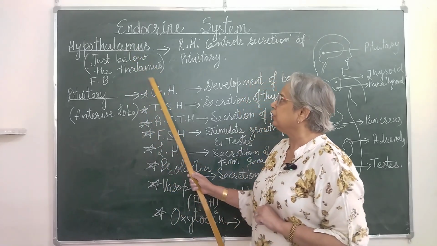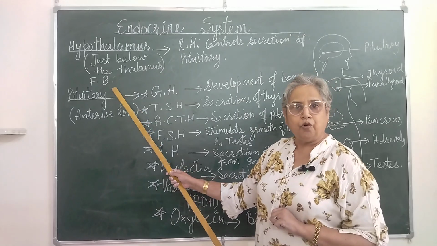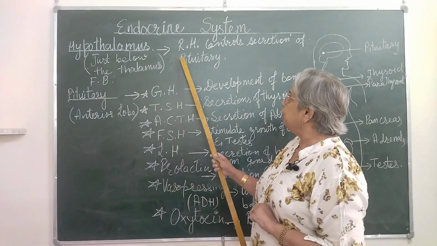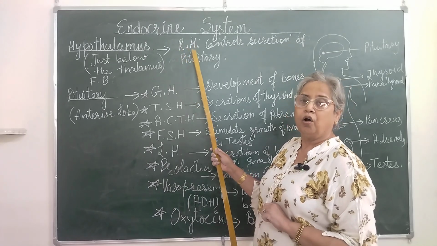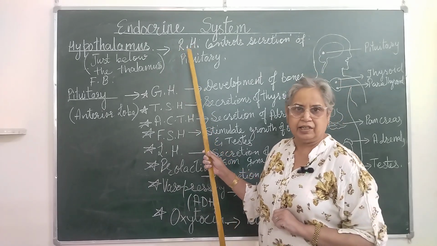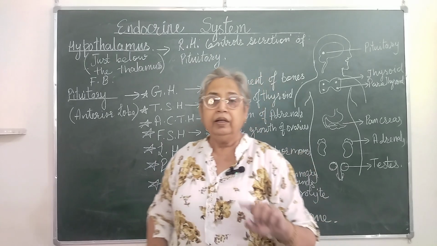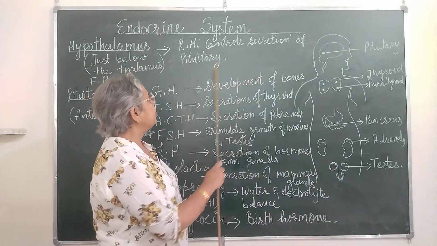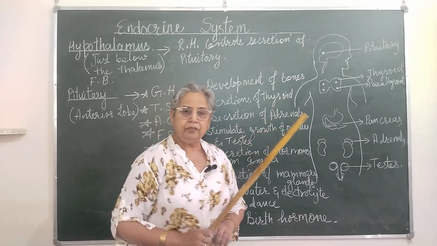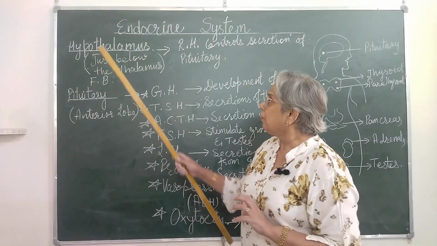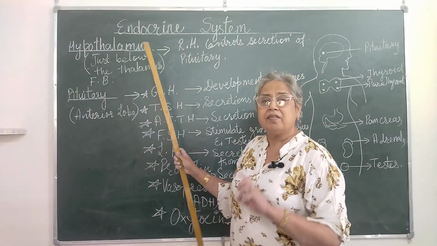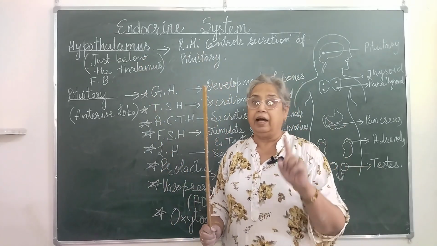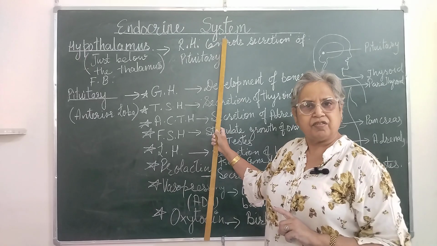And what is its location? It is located in the forebrain, just below the thalamus. Now it produces releasing hormone, abbreviated as RH. Releasing hormone. Now this releasing hormone controls the secretions of the pituitary. Okay? So this hypothalamus is actually the bridge between the nervous system and the endocrine system.